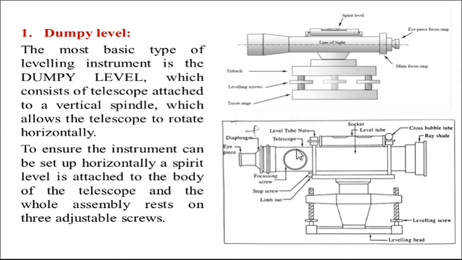Here the focusing screw is shown, then diaphragms are fixed over here. This is the eyepiece, this total is called the telescope, this is the level tube nut, this is the level tube, and this is the cross level tube, and here the ray shades are provided. Okay, next one.